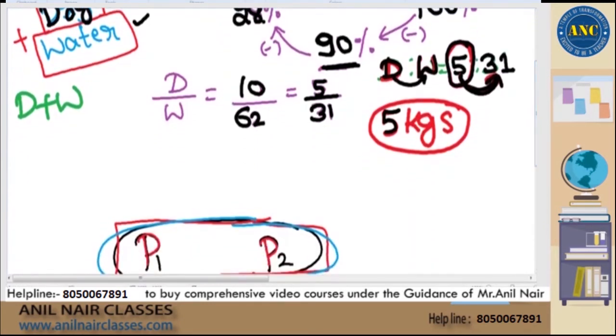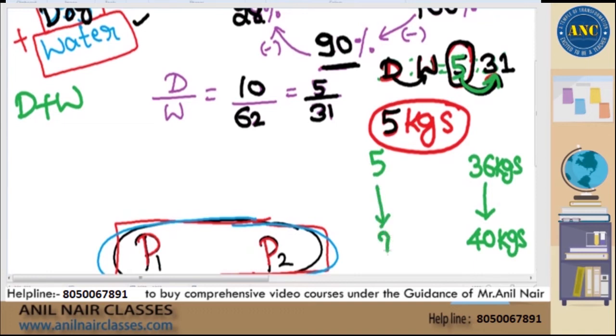According to the ratio, total fresh dates is 36 kgs. According to the question, it is 40. According to the ratio, dry dates is 5 kgs. According to the question, how much? Find out the multiplying factor or cross multiply. Prem Kumar, I believe that I have answered your question, sir.